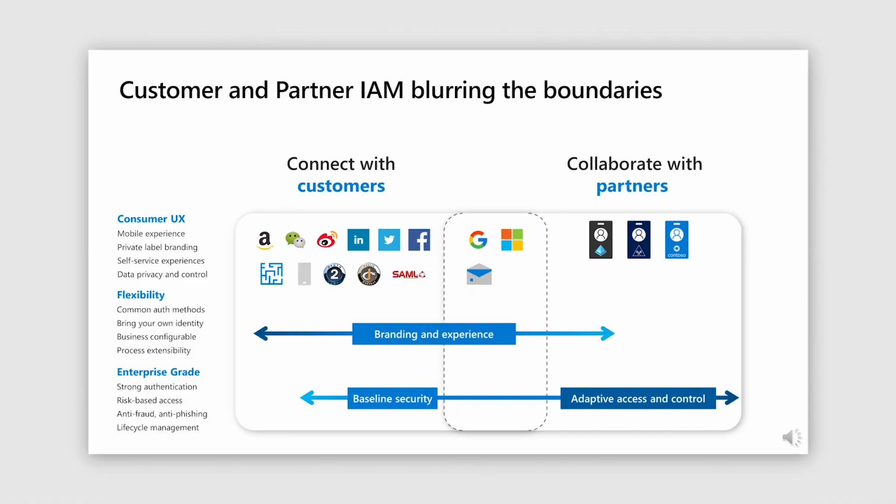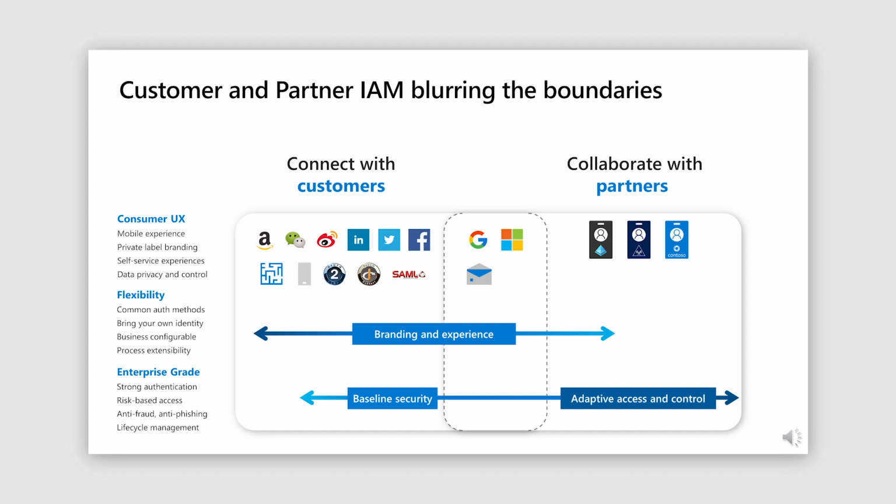This leads us to a trend that we're seeing in customer and partner identity management, which is this growing need for convergence of capabilities across identity systems. So far, we assumed that employees, customers, and partners have very different needs.